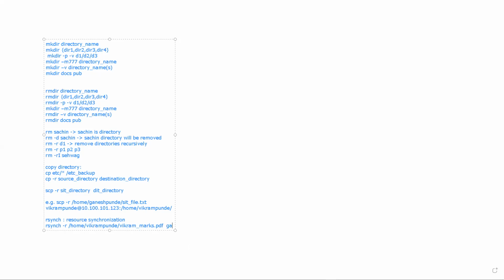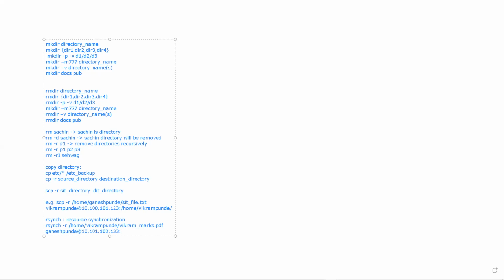So space, then the destination username. What is the destination here now? The destination has changed. In the previous command, it was from Ganesh's machine to Vikram's machine. Now it is Vikram's machine to Ganesh's machine. So I specify the username, then @, I should give the IP address of Ganesh's machine. Suppose Ganesh's machine's IP address is 101.102.133.